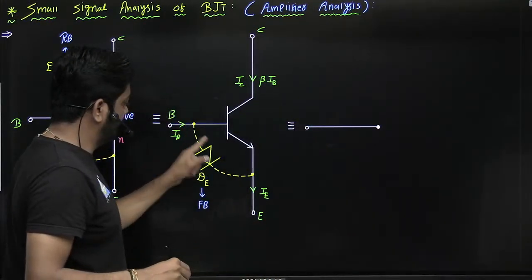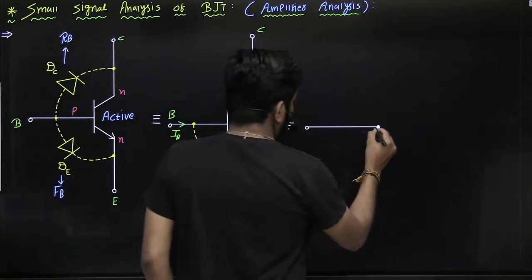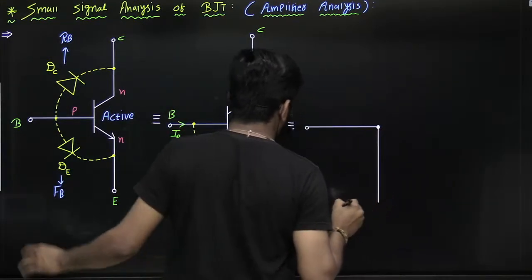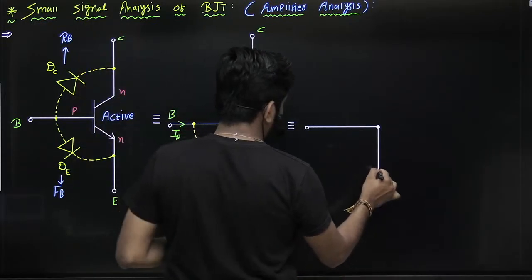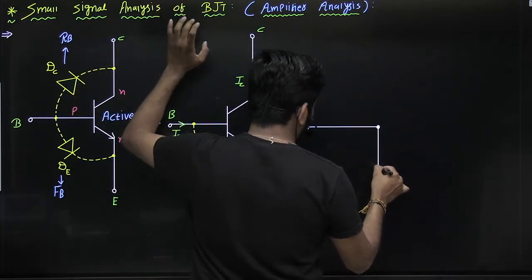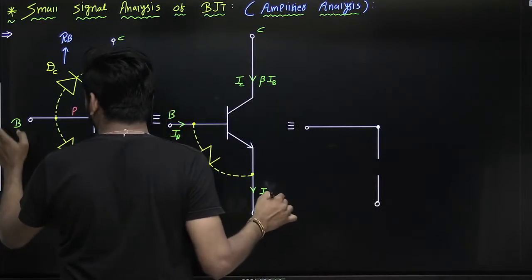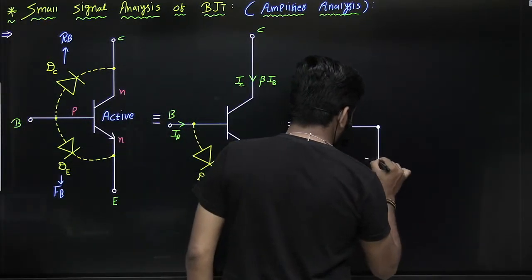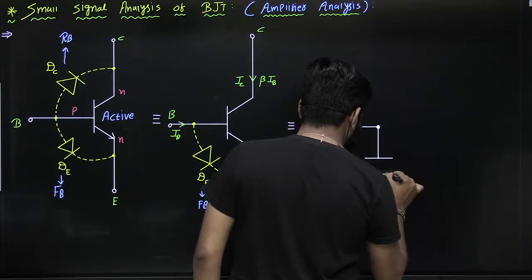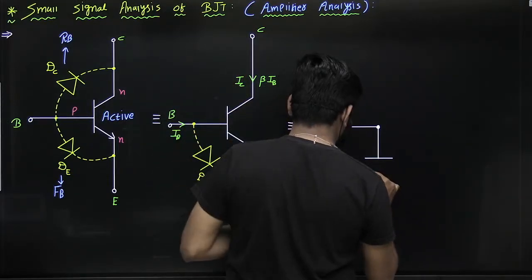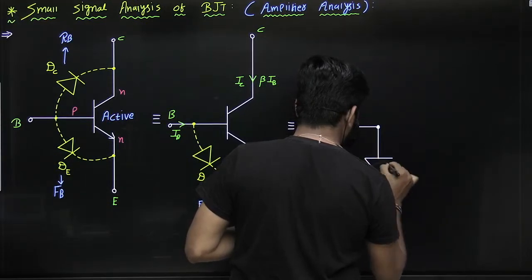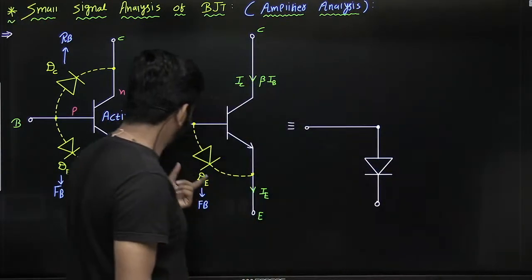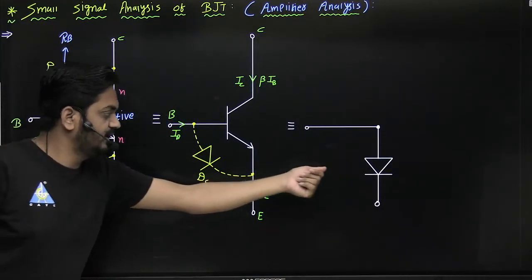So between base and emitter, there is one PN junction.